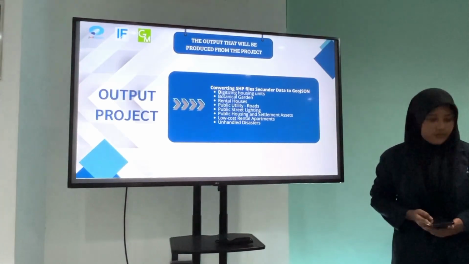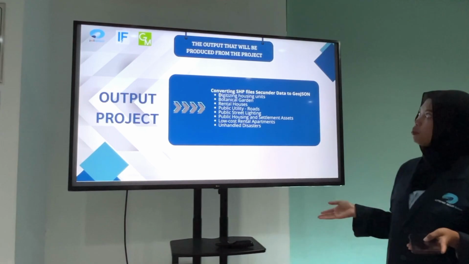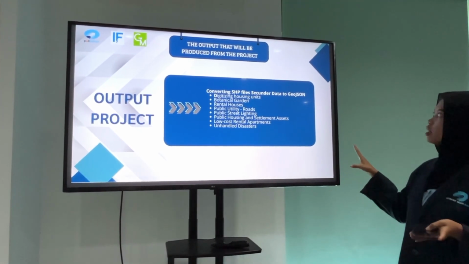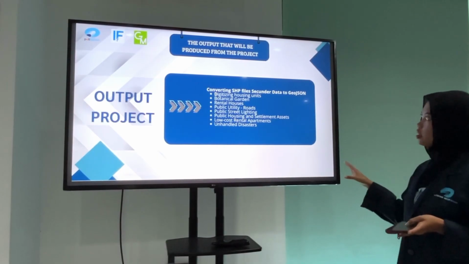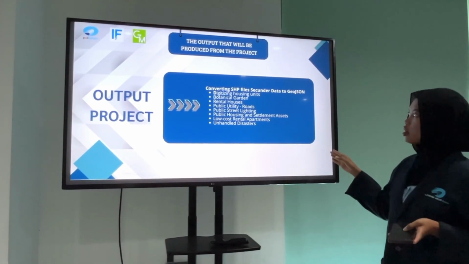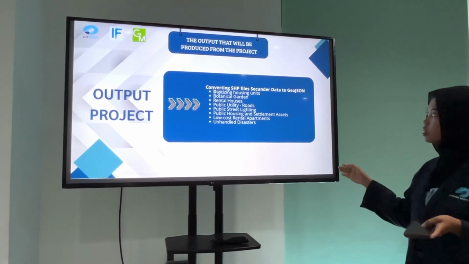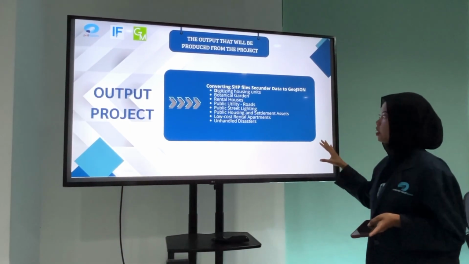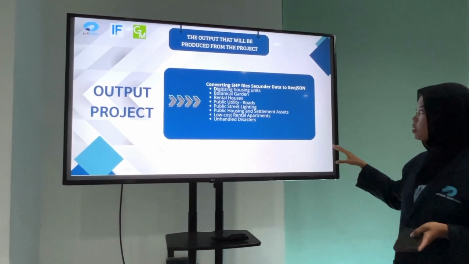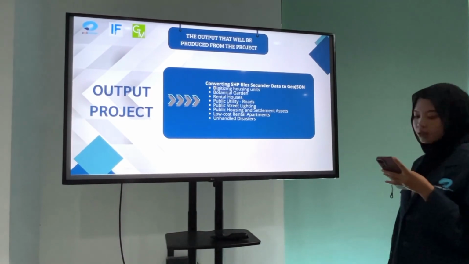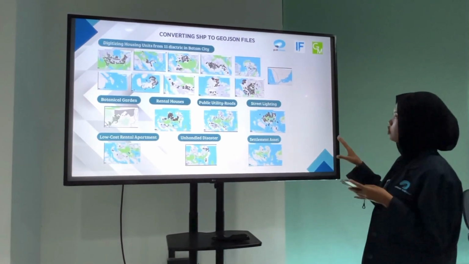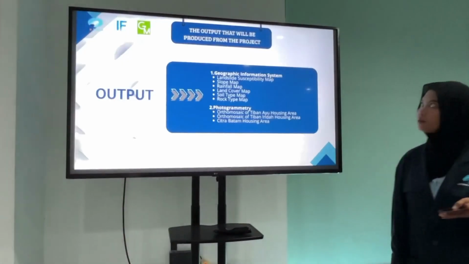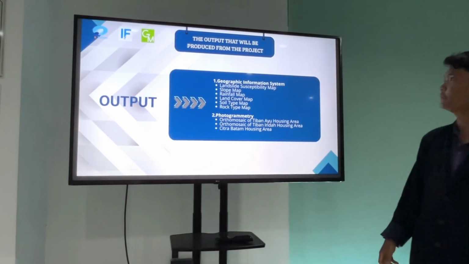The output that will be produced from the project: converting SHP files to GeoJSON, digitizing housing units, botanical garden, rental houses, public utility roads, public street lighting, public housing and settlement assets, low-cost rental apartments, and unhandled visitors. And this is the result of converting SHP to GeoJSON file.